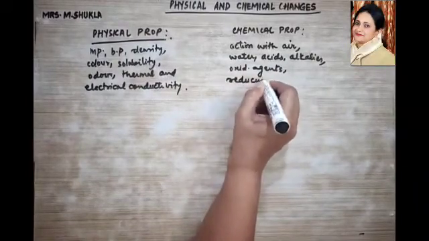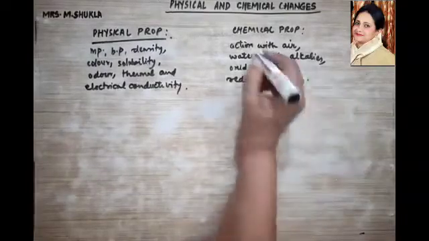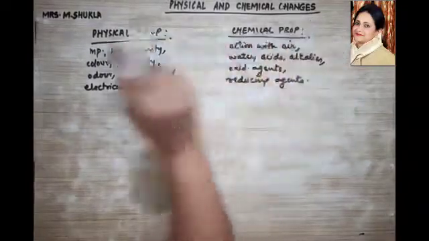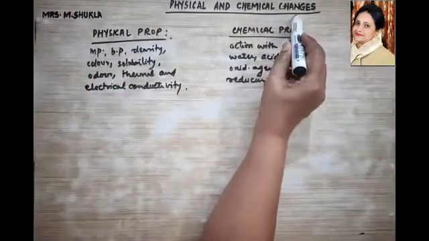All the reactions that bring about chemical change are presented by chemical properties, and they all exhibit chemical change.